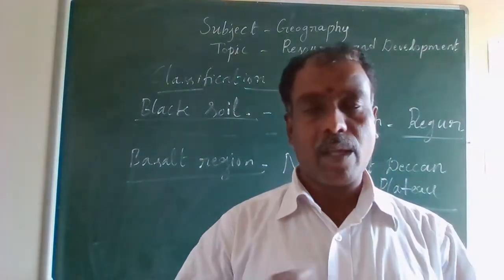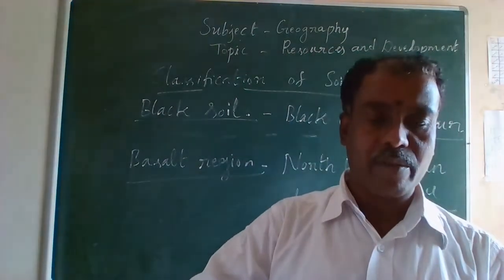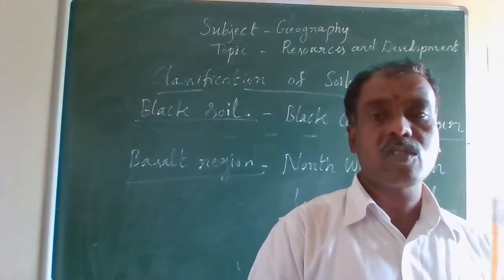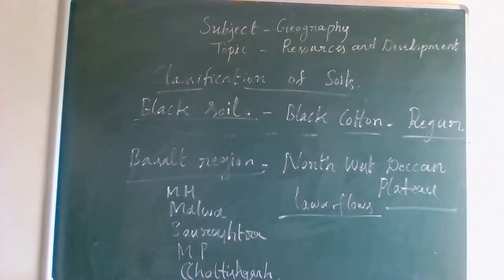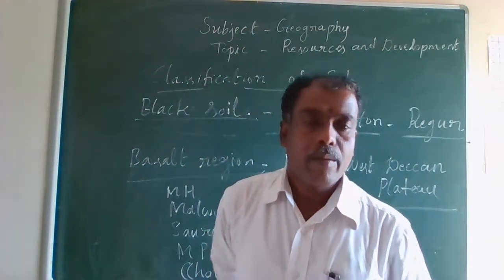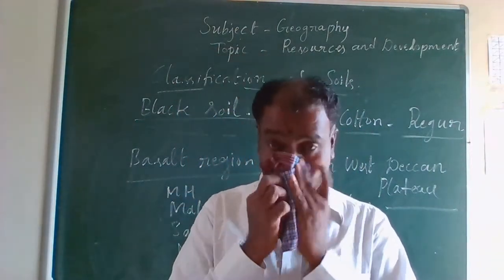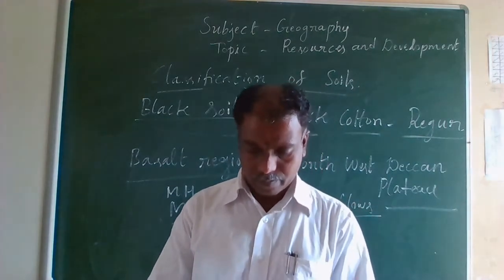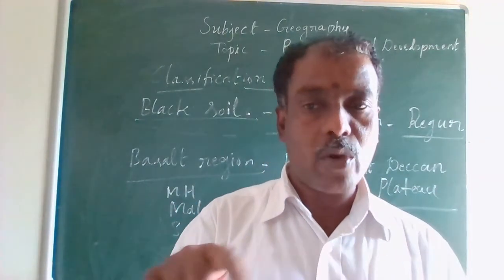They cover the plateaus of, as all of you know, different places, especially Maharashtra, Saurashtra, Malwa, and Madhya Pradesh. So all these regions are covered here.